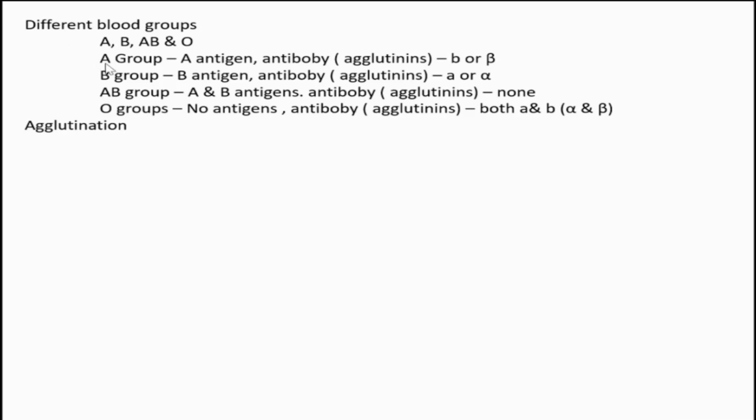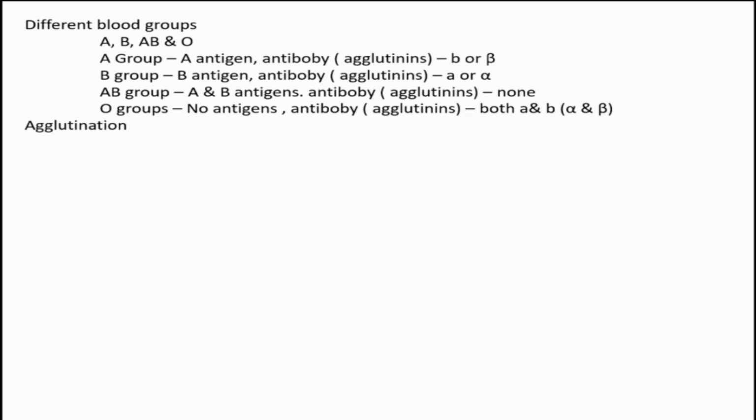A. That same letter will be the antigen. A group has the A antigen. And A antigen, we can consider it as a devil. Corresponding to that devil, we need a weapon in our body. That weapon is the antibody. And we never keep fire and water together.